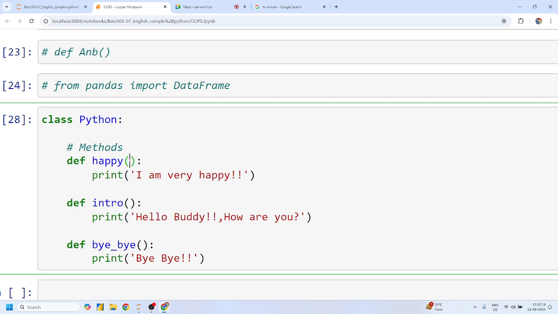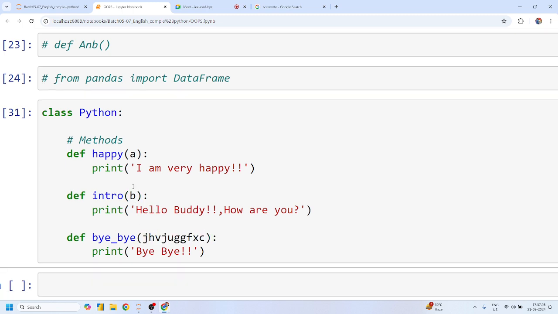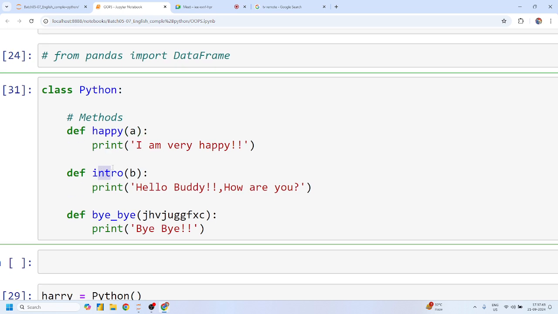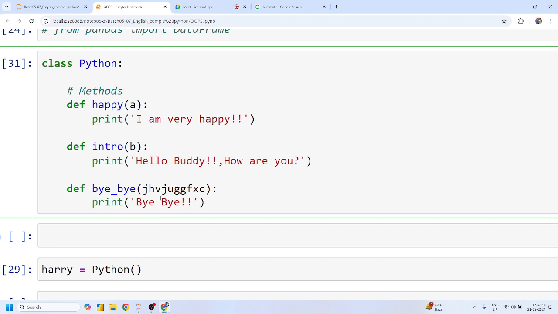So we have to temporarily give it any name, Mohit; you can give any name. I will definitely clear up why we give such a gibberish name, but let me just write it like this as of now. This happy method generally takes one argument. This intro also takes one argument, and this bye bye also takes one argument. I don't know what kind of arguments those are, but as of now, each takes one argument.